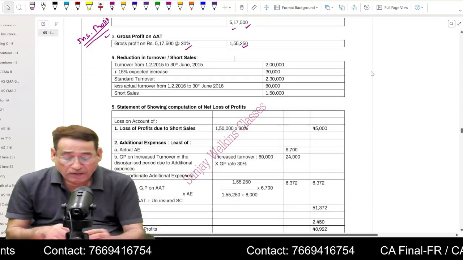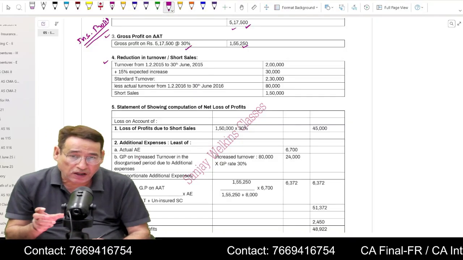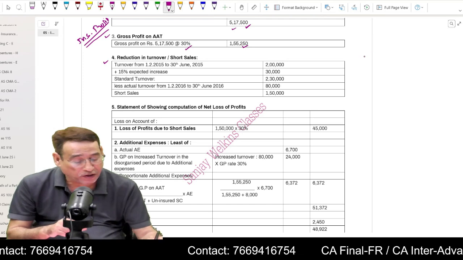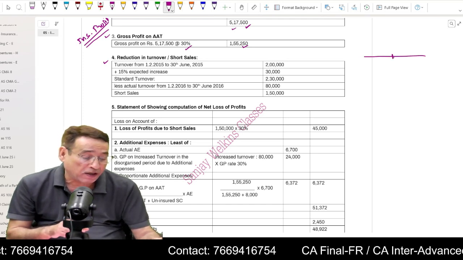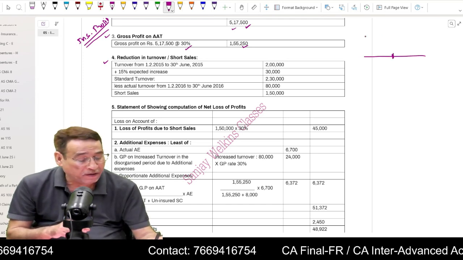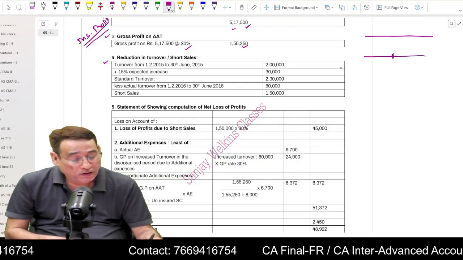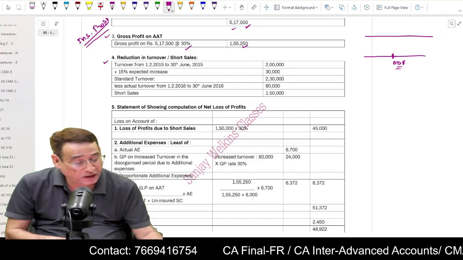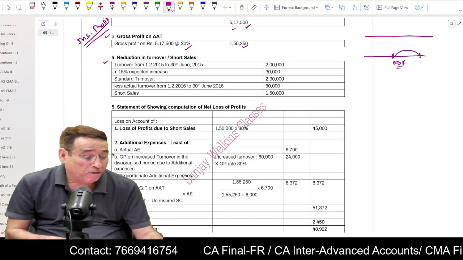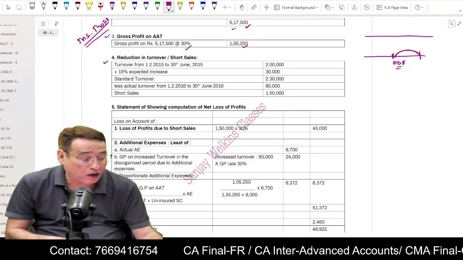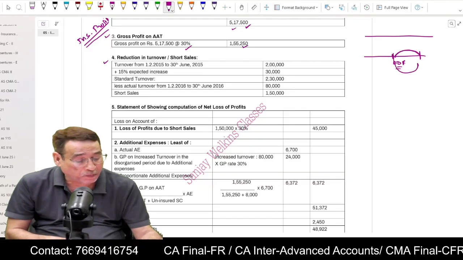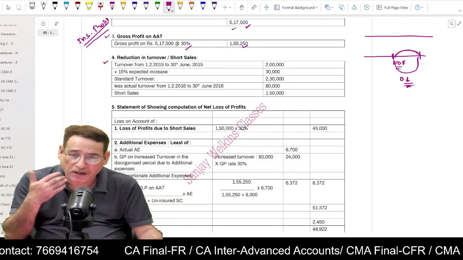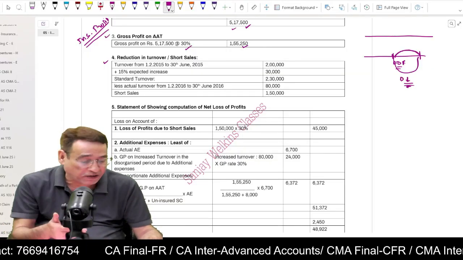Now, under the fourth step, you are going to take into account the reduction in short sales. In order to compute it, suppose this is my current year and here the date of fire has taken place. Is it clear to you? So this is my date of fire in the current year. After the date of fire, let us say, for the next 3 months our accounts suffered. As I told you, this period is known as the dislocated period, the disoriented or affected period.